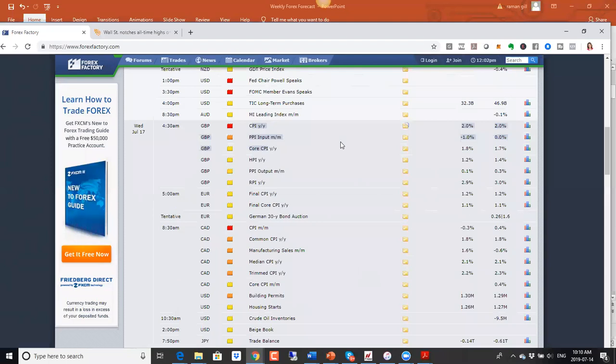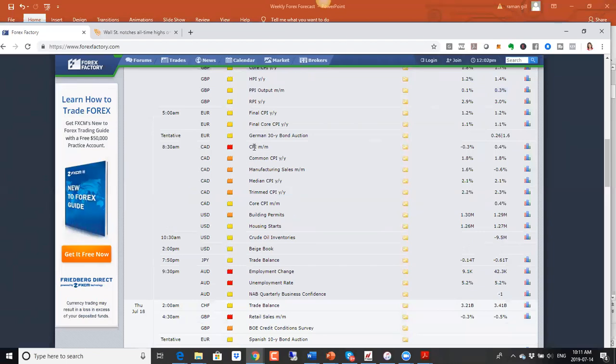The numbers for the British pound out of the UK have been positive for the CPI. If that continues, it will be good for the British pound. However, if we start to see a decline in CPI numbers, a number that has, for the most part, come in positive, and it starts to turn, that will be negative. So right now, Bank of England is not looking at cutting rates. But if these numbers start to change, then the interest rate cut could be back on the table with Bank of England as well. So that will be negative for British pound if the numbers are below expectations.